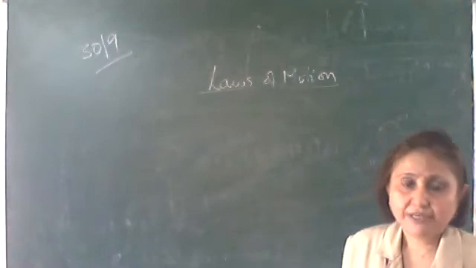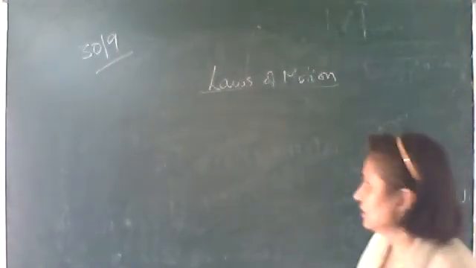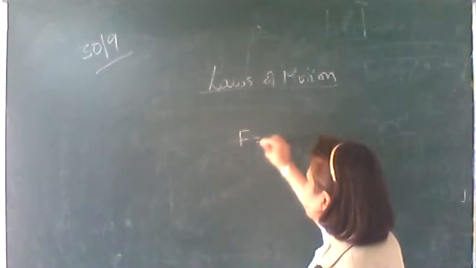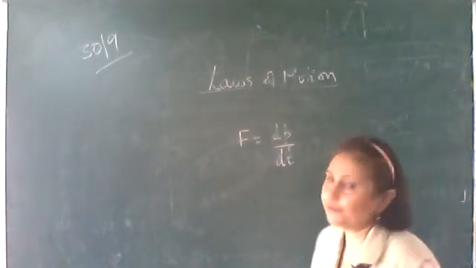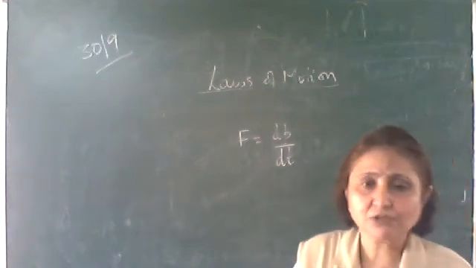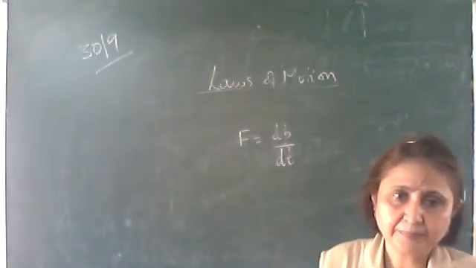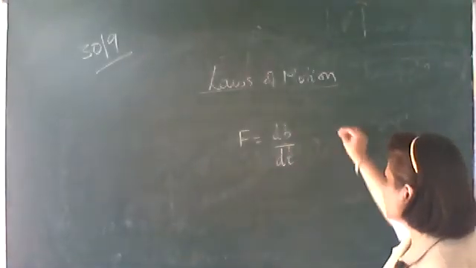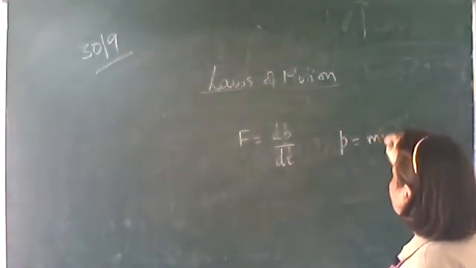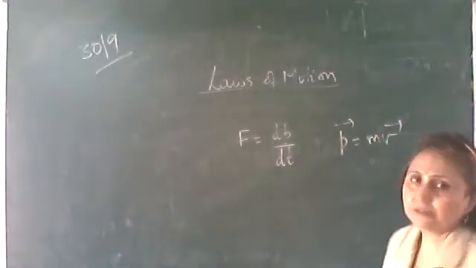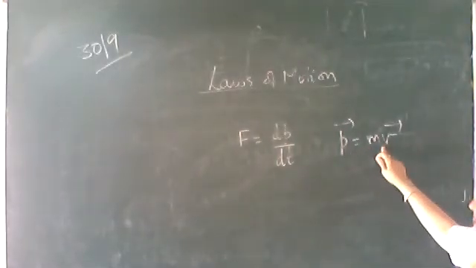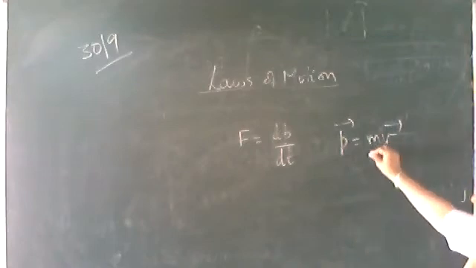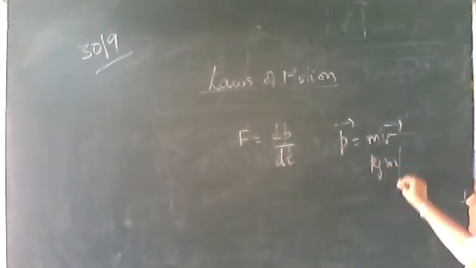Second law, it gives the formula for the force, which states that the force is the rate of change of linear momentum. The external force, the unbalanced force applied, is equal to the rate of change of linear momentum. Momentum is mass into velocity, which is a vector quantity having the direction along the velocity vector. Okay, this quantity of motion measured is called the momentum, mass into velocity. Unit is kg meter per second.